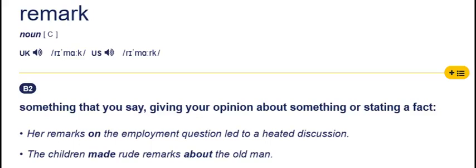Let's take a look at the second example. The children made rude remarks about the old man. So we don't say do remark, we say make remarks. The children made rude remarks about the old man. Not on the old man, we use about the old man.